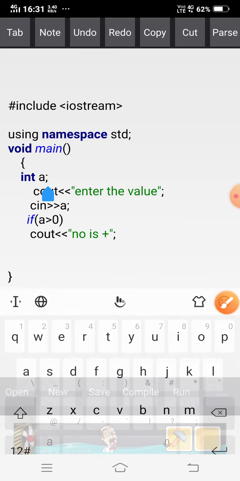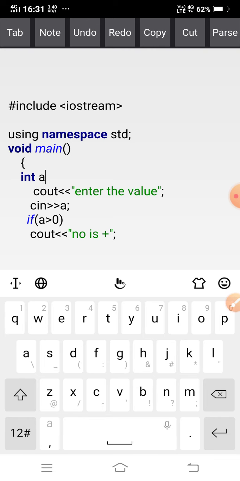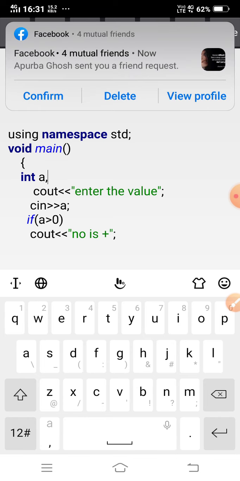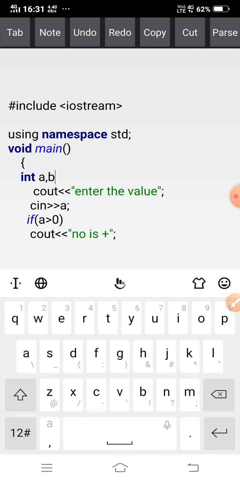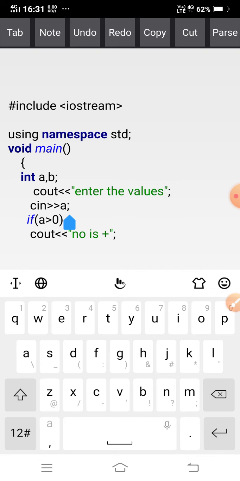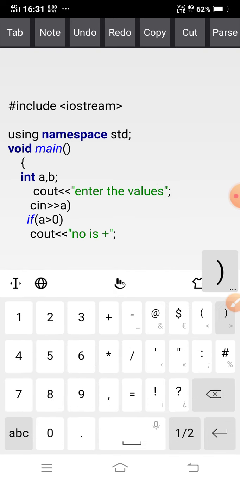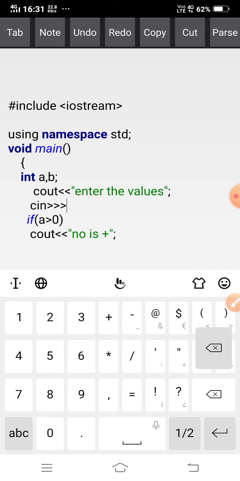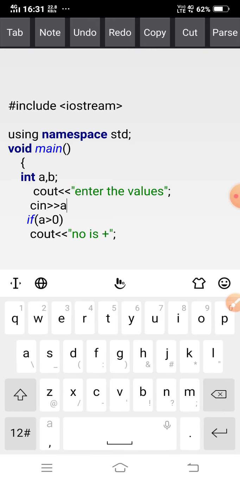My two numbers are A, B, then semicolon. Enter the values. Then cin A, then cin B.